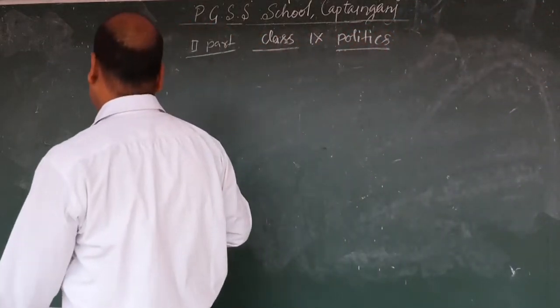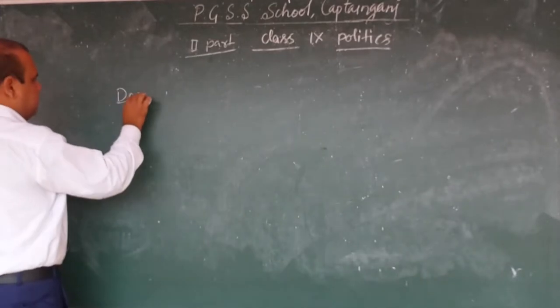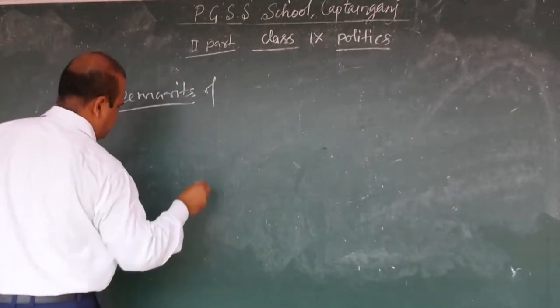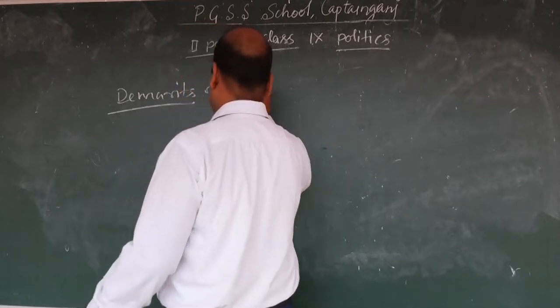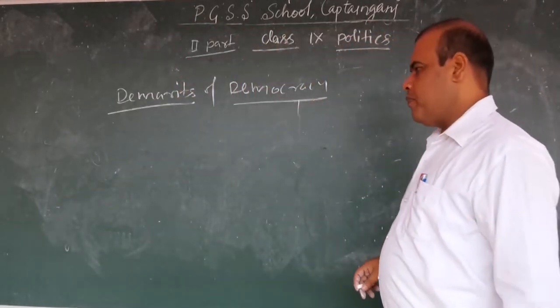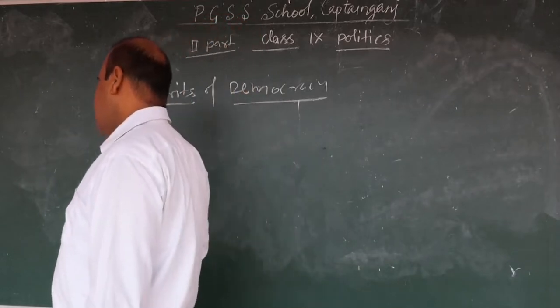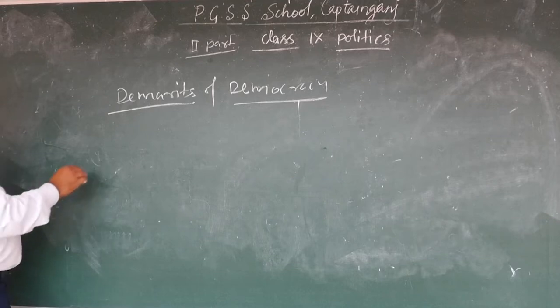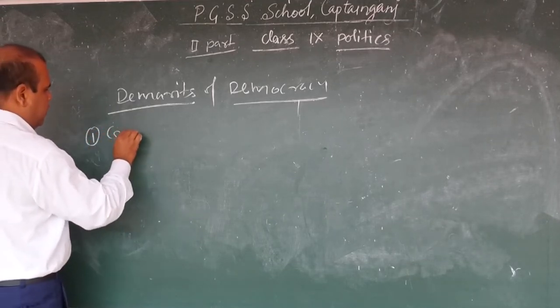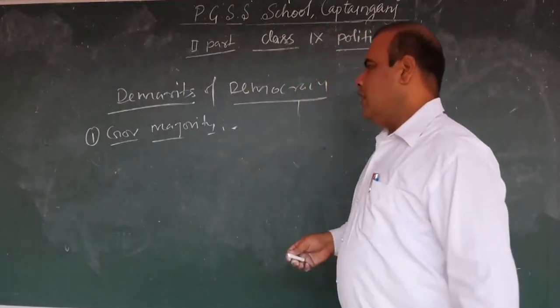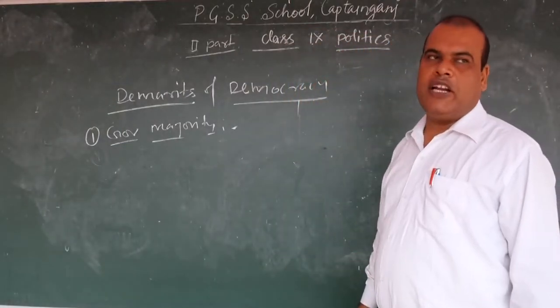Next, let's read the demerits of democracy. First demerit of democracy: it is a government of majority. Actually, democracy is the government of majority.